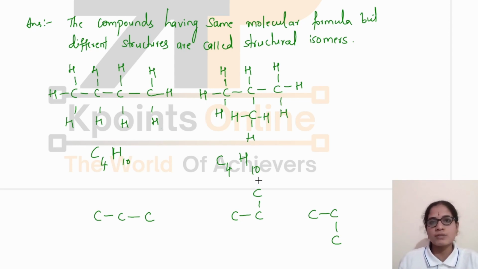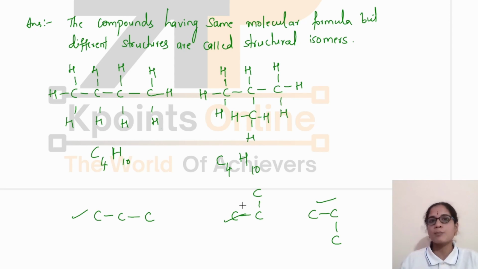There is no possibility of branching in the case of propane, because of which structural isomers are not possible. All of them have the same structure because they have 3 carbon atoms in a single straight chain. There is no branching here.